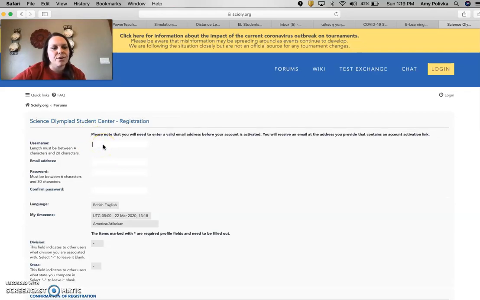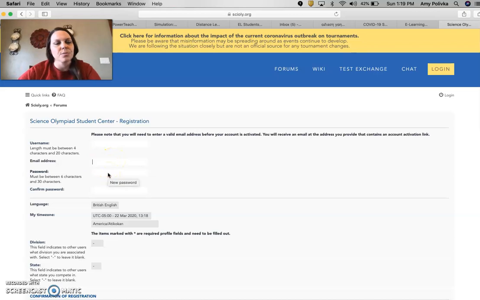Here's where you'll create your username. Please use your WC-Wolves email. That way you can be tracked back to our high school and all your contributions will be made on behalf of our high school. This also allows me to search for you on the forums. If you say I made a post and I can't find it, then that's another very easy way for me to do that. So please use your WC-Wolves account.